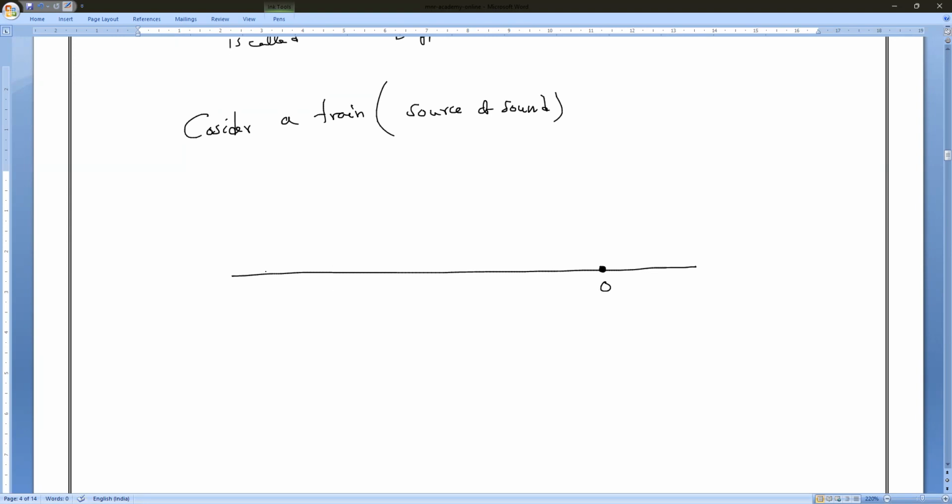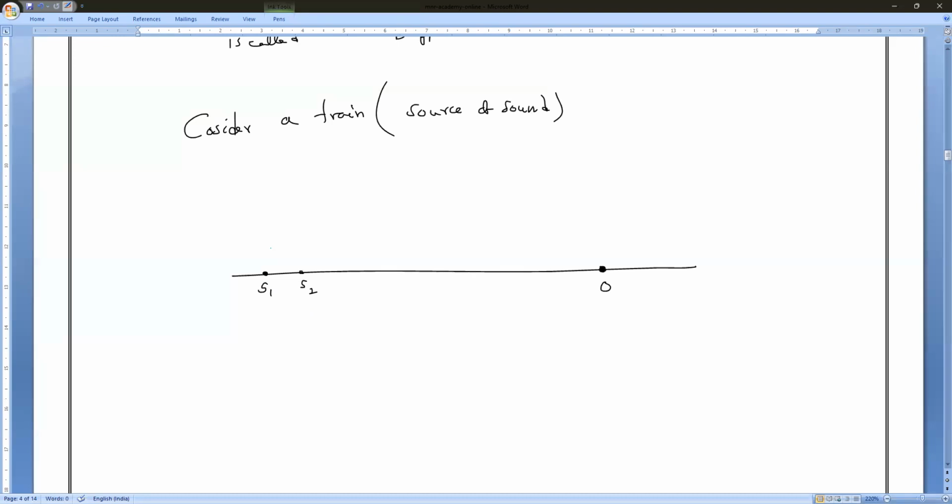Now, initially the train is at a particular point, which I consider S1. After a certain time it will come near to him; let me take that point as S2. So it is coming towards us, approaching us, moving with a uniform velocity Vs.